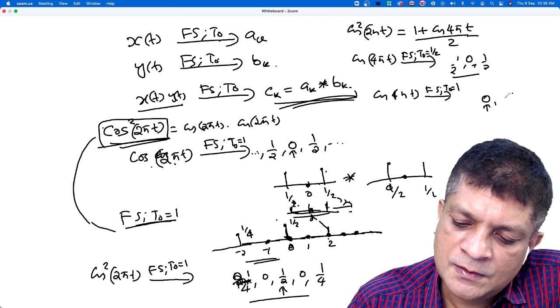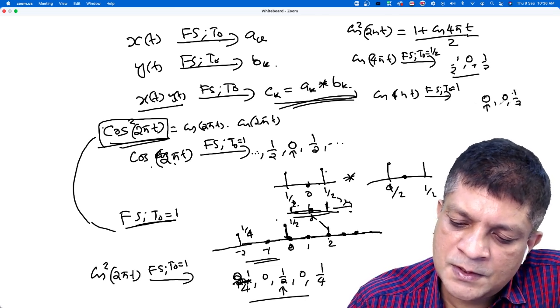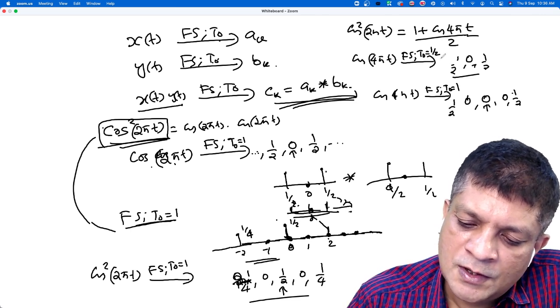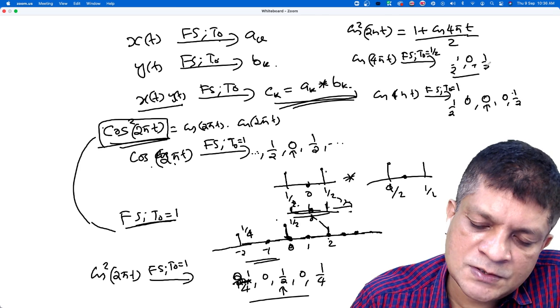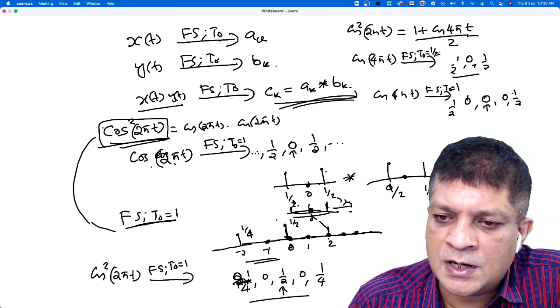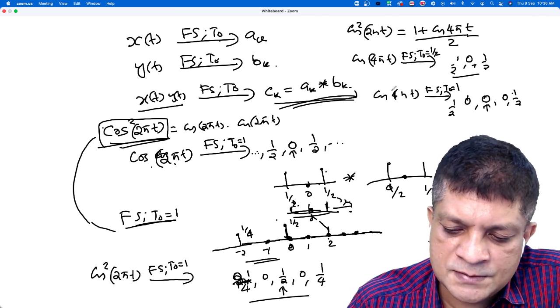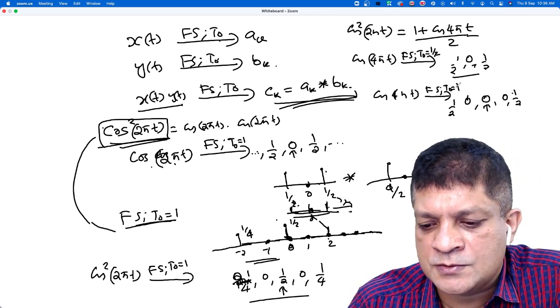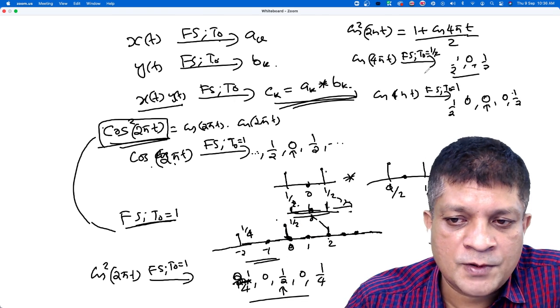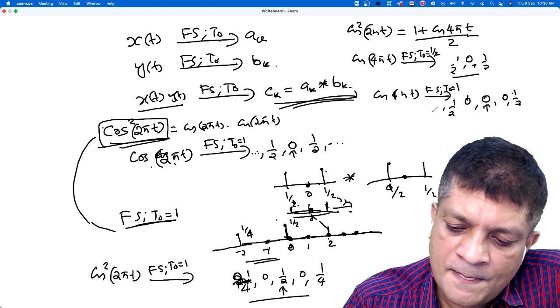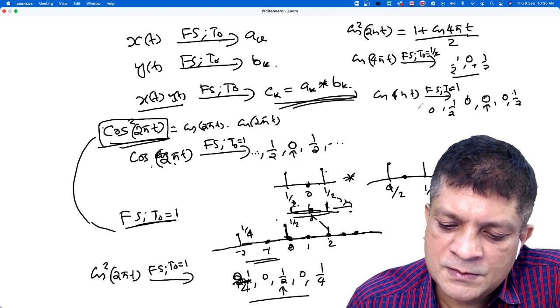Yes, 0, 1 by 2, 0, 1 by 2, because these coefficients are with respect to period half. Now we are considering the Fourier series coefficients of the same signal with respect to double of that period. So the operation in the Fourier domain is to insert a 0. Are we getting the same result?